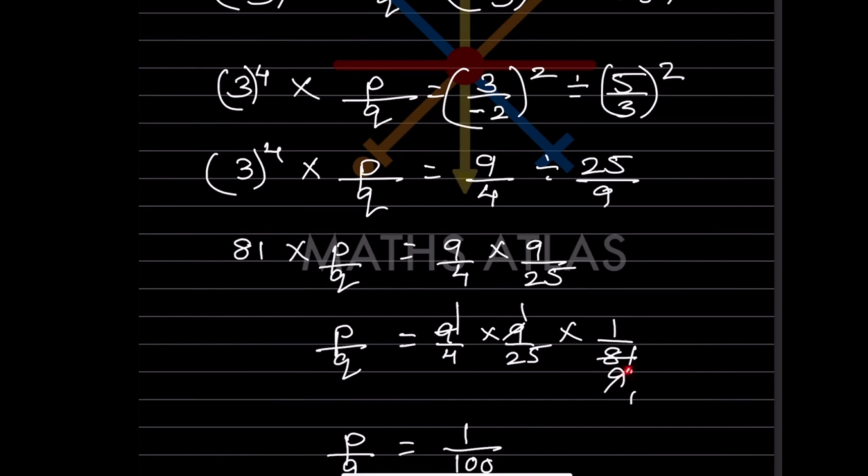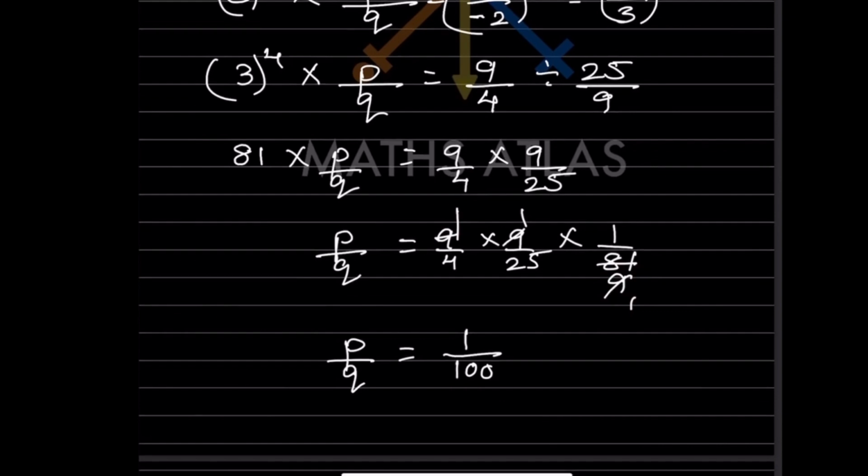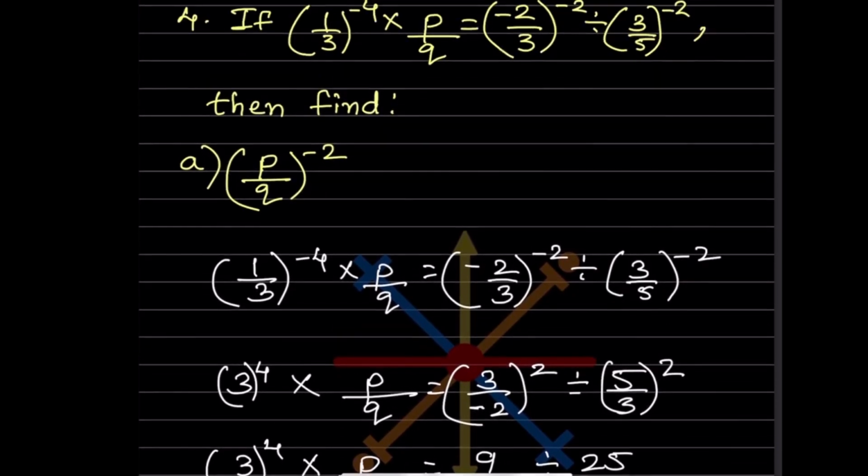So now what will you do here? 9 ones are 9, 9 nines are 81. So here again what will you do? 9 ones are 9 and this will get cancelled. So now what we can see here, here is all 1 and here 4 25s are 100. So we got the value of P by Q as 1 by 100, and on this side you have to find P by Q raised to minus 2.